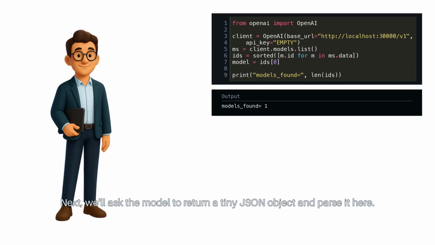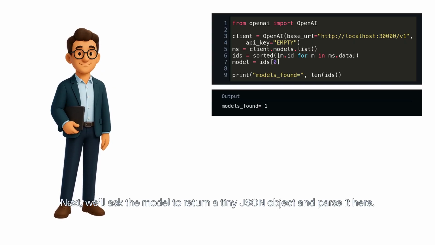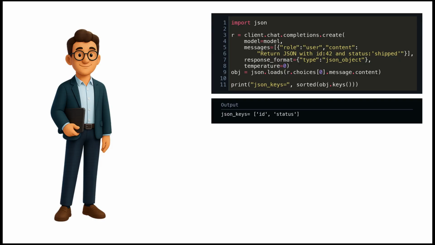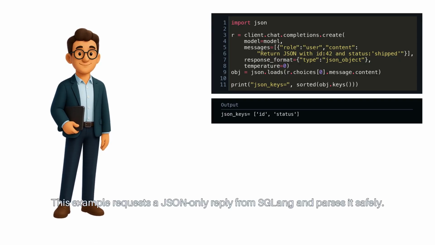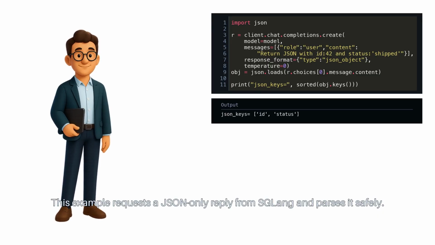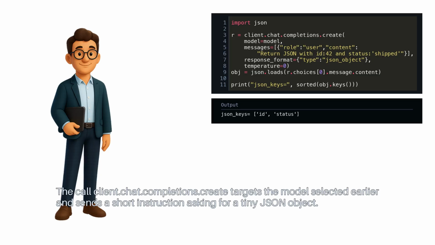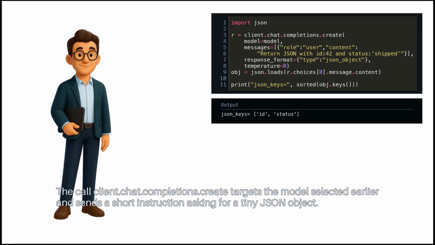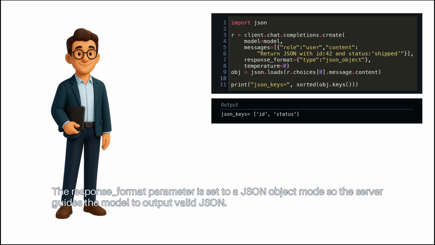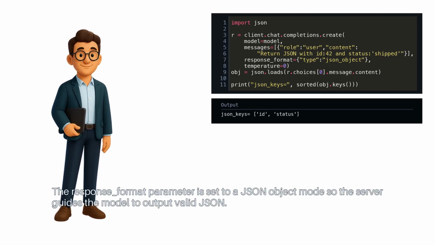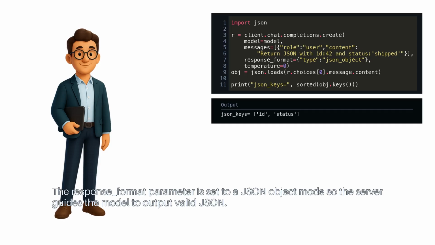Next, we'll ask the model to return a tiny JSON object and parse it here. This example requests a JSON-only reply from SGLang and parses it safely. The call client.chat.completions.create targets the model selected earlier and sends a short instruction asking for a tiny JSON object. The response format parameter is set to a JSON object mode, so the server guides the model to output valid JSON.